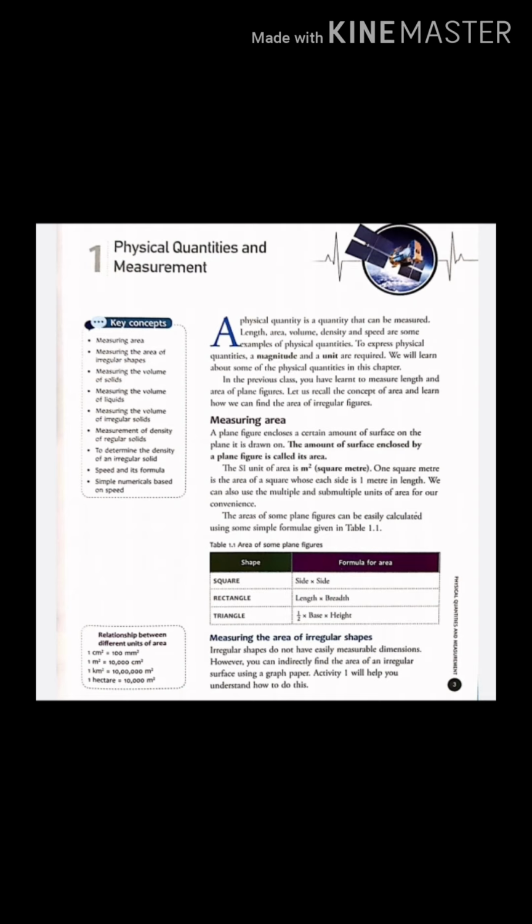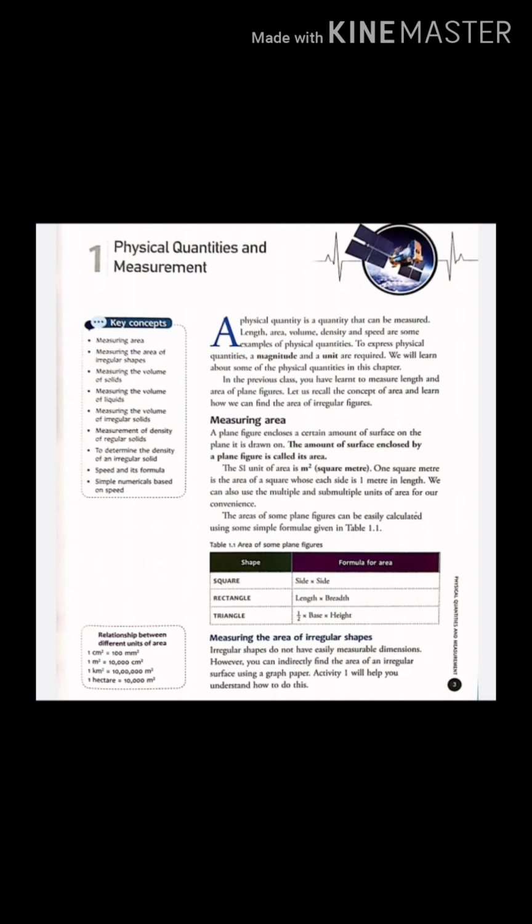Now, children, see what is speed. In our daily life, if we see a car running fast, we say that its speed is fast. And if we see a bicycle moving slow, we say that its speed is slow. We describe the motion of a body as fast or slow in terms of speed. The distance traveled by a body in unit time is known as its speed. Speed equals distance upon time.